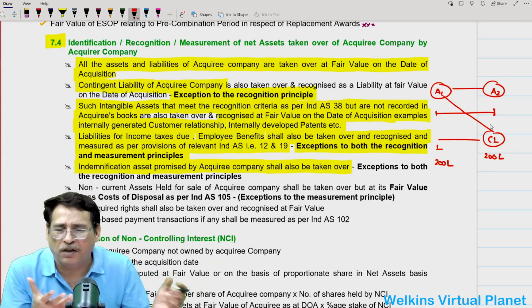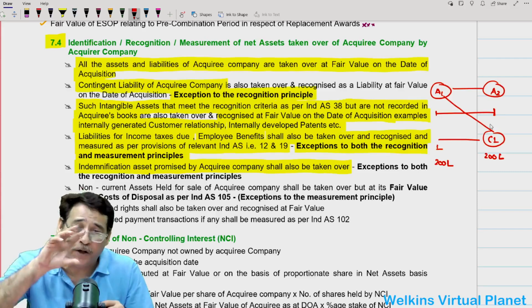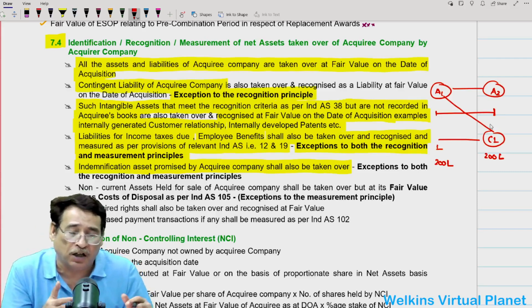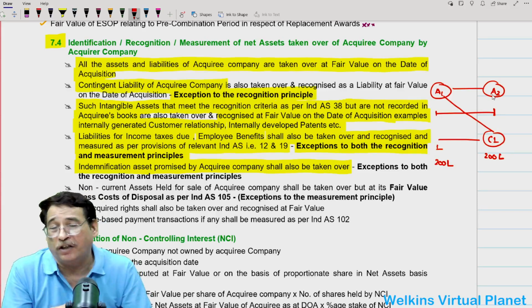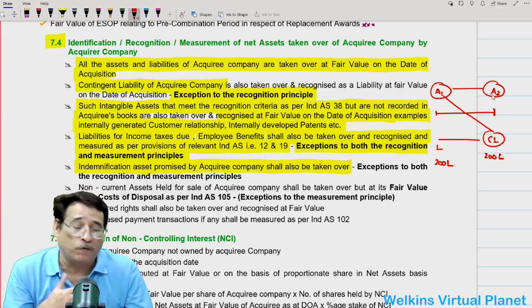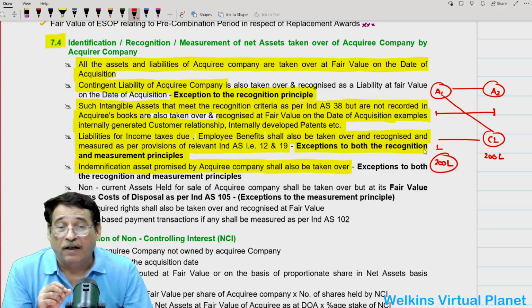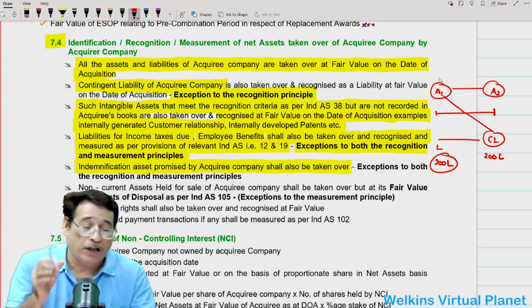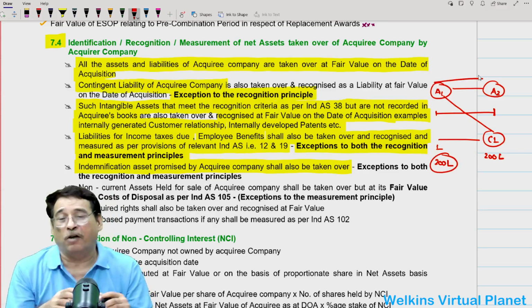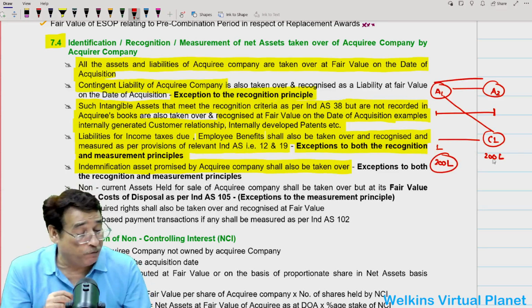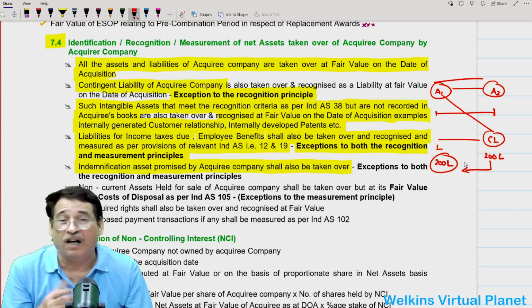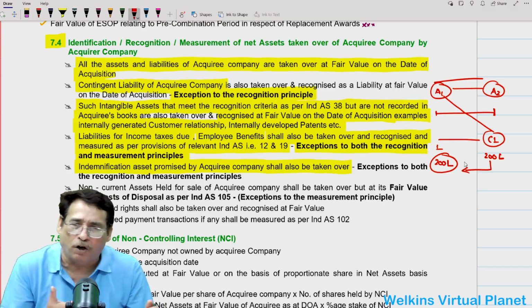There is no point in taking over the contingent liability, but we are pressured by Ind AS 103, because we are taking control of this particular enterprise. We will have to assume this particular liability now. So we have taken over this particular liability worth rupees 200 lakhs. So generally in practical life, when we take the control of the other enterprise, we tell the enterprise that we are taking over your liability unnecessarily. Now it is a sort of loss to us.